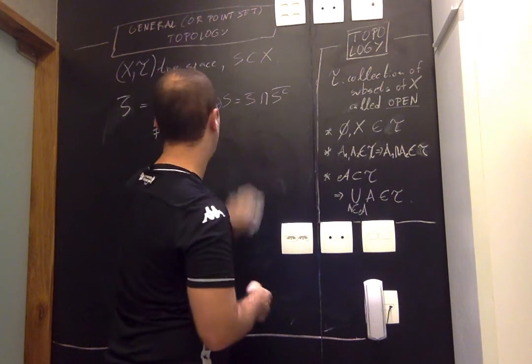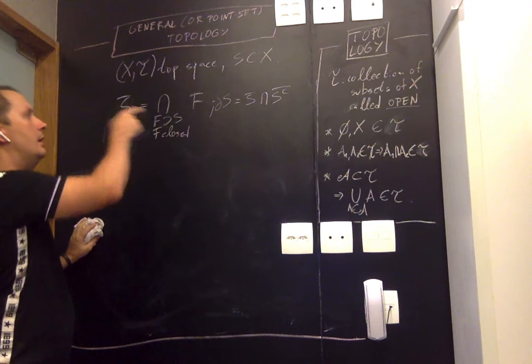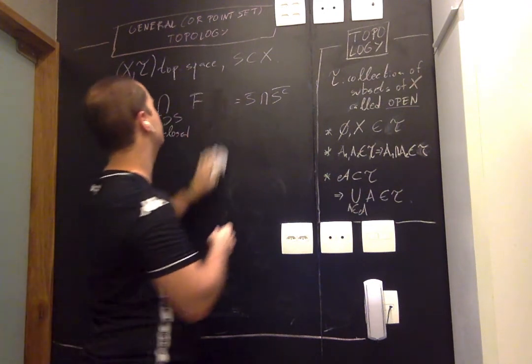Right, so there's a fourth topological notion. I talked about interior, closure, boundary.